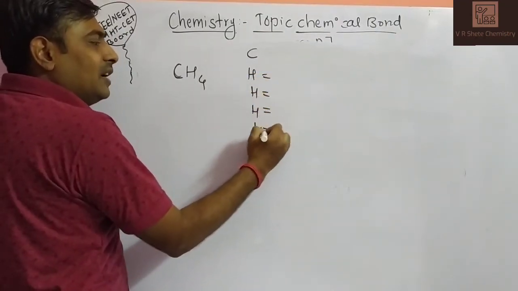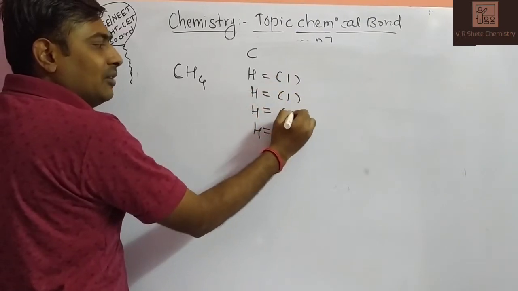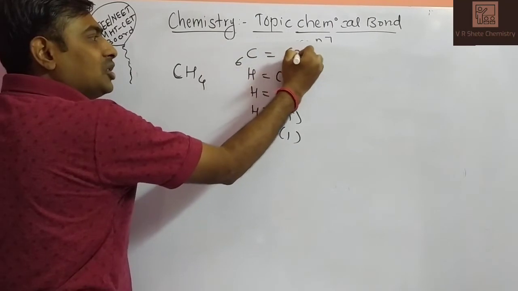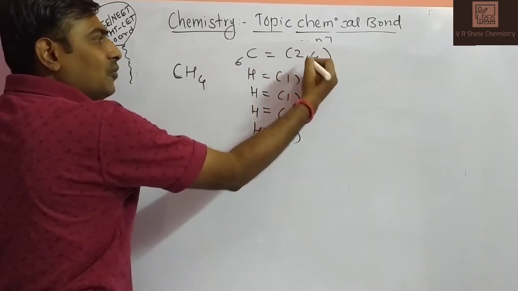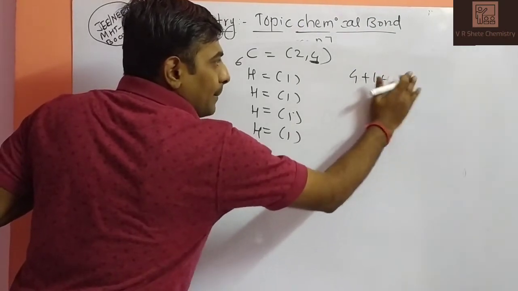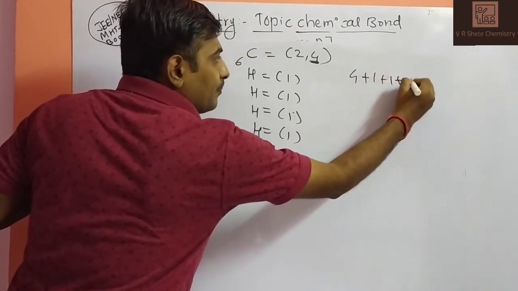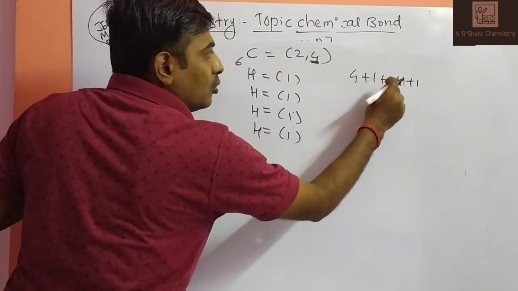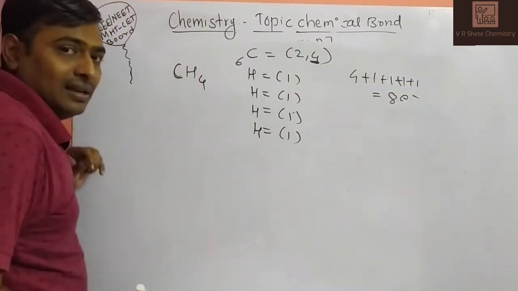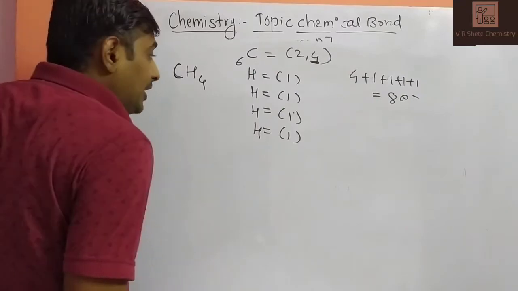Hydrogen has electron configuration 1, so it contains only one valence electron. But carbon has atomic number 6 and electronic configuration 2, 4. So valence electrons: 4 plus 1 plus 1 plus 1 plus 1, which gives 8. So 8 valence electrons. It means that the octet is completed by the CH4 molecule.